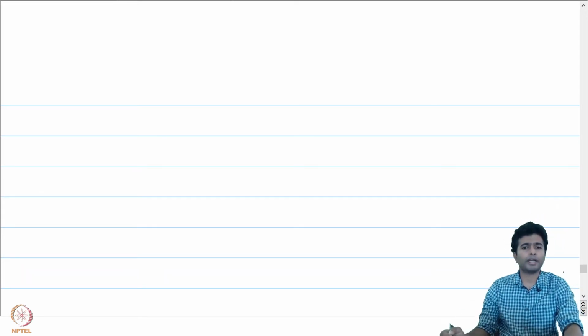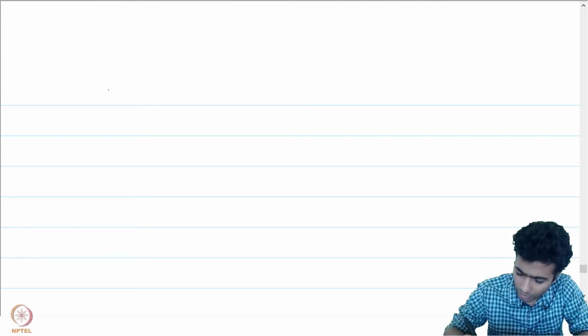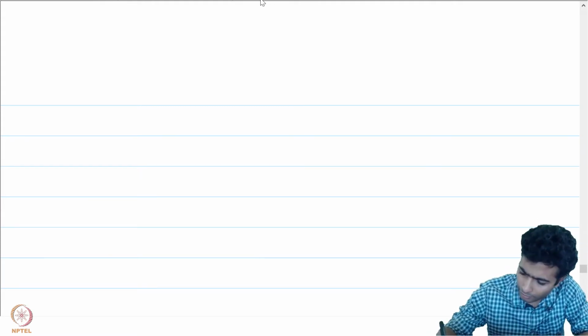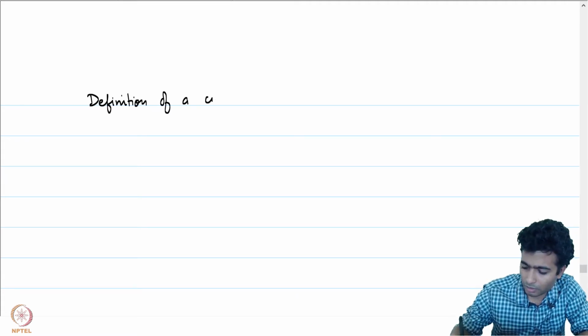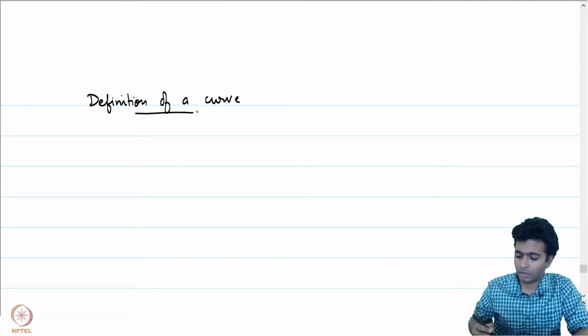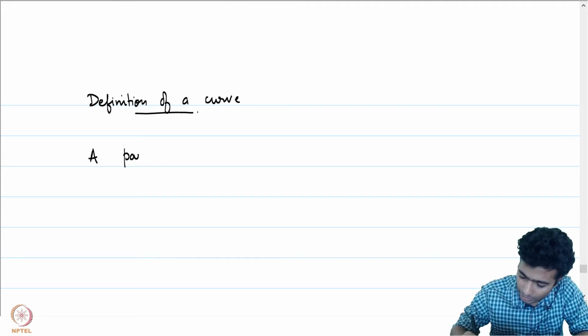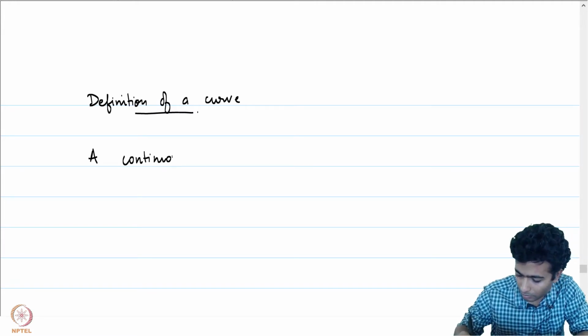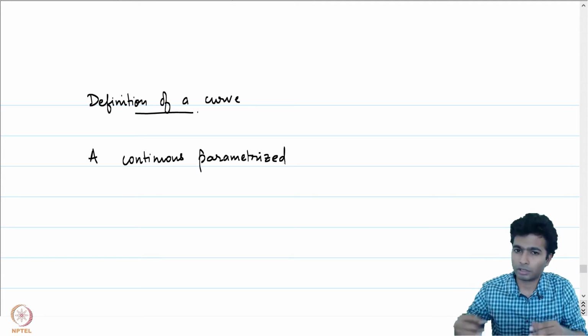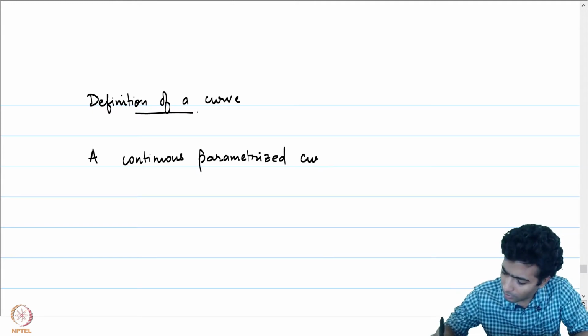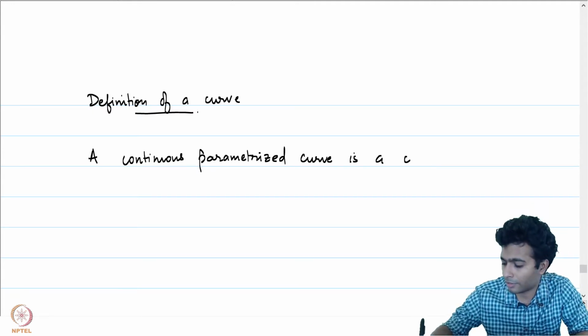Let's begin this lecture by recalling what a curve is. Definition of a curve. A continuous parameterized curve, which we will often just refer to as a curve, is a continuous map.